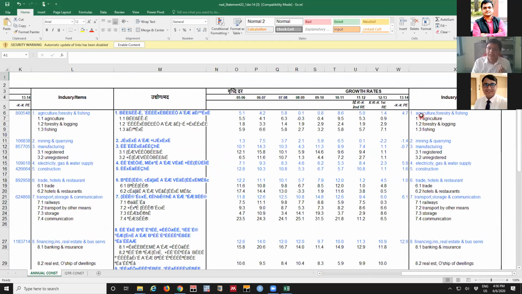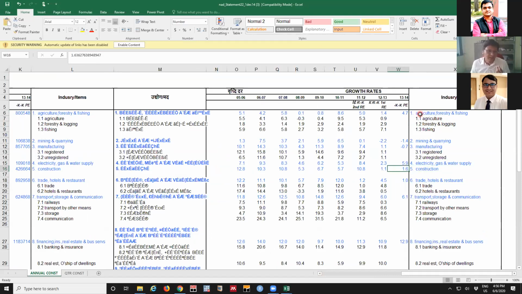Here it's in English. For the agriculture sector, within agriculture, there are 3 classifications and there are other industries like electricity and gas, construction. Most of these farmers and agricultural laborers, they are migrating now from agriculture to this construction sector.